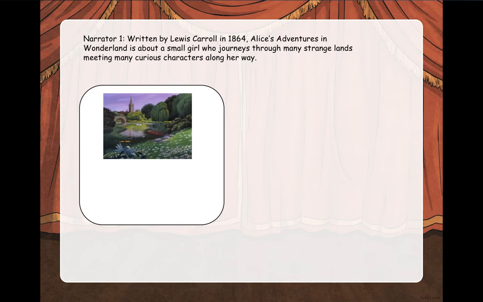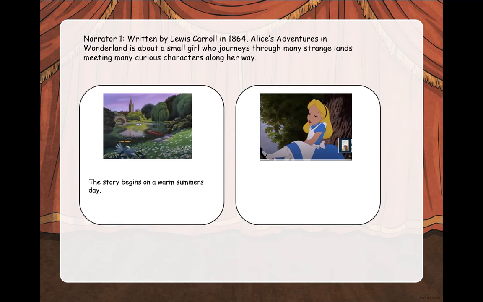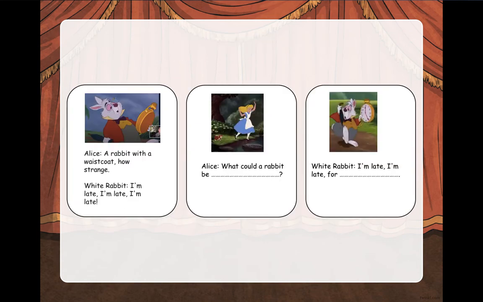So here's a picture of a scene, because Alice will start off somewhere, and this is the scene I've chosen. And so in this storyboard, frame 1, I've just got a picture of the scene and then a short sentence explaining the scene. The story begins on a warm summer's day. And then number 2, Alice is sitting there. Alice was happily daydreaming when suddenly something caught her attention. And then we can move on.